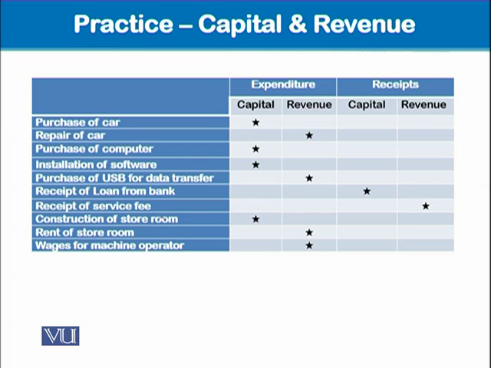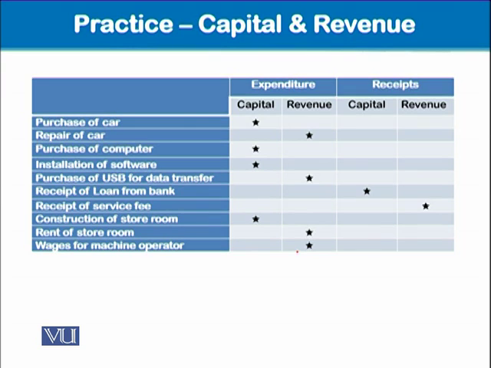Well, next comes construction of storeroom. So construction of storeroom is an asset. We are constructing a building, so it will be taken as capital expenditure. And rent of storeroom, if we are paying rent for a storeroom annually or monthly, is a revenue expenditure. Then wages for machine operator, the wages that we'll be paying, are revenue in nature. So this is in fact our revenue expenditure.